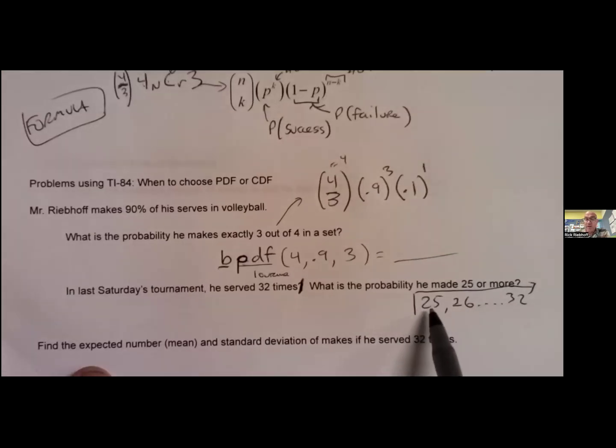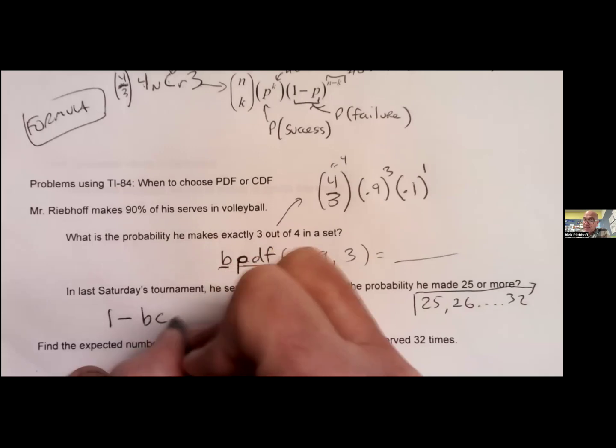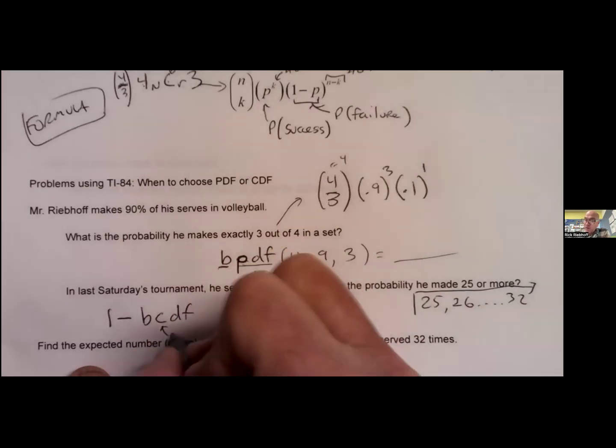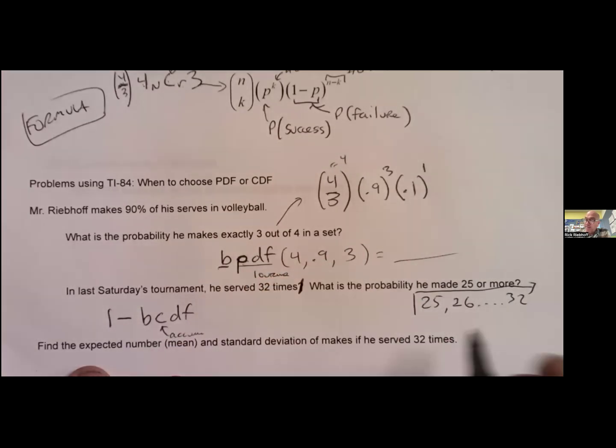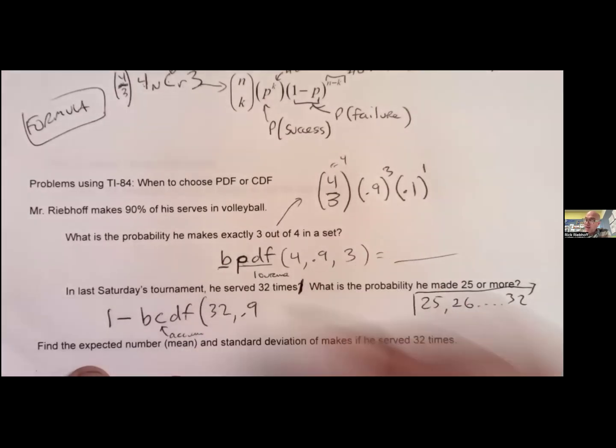Right, will let you go. Hey, what's the lowest? What's the highest? A lot of calculators, you're going to have to use a little trick. When it's more than or at least or something like that, 1 minus binomial CDF this time because I'm accumulating. There's 32. Probability of success is 0.9.